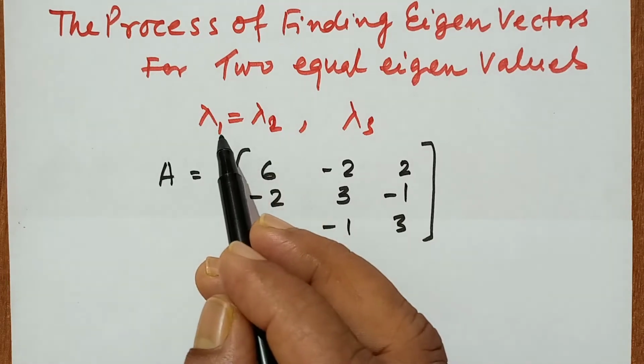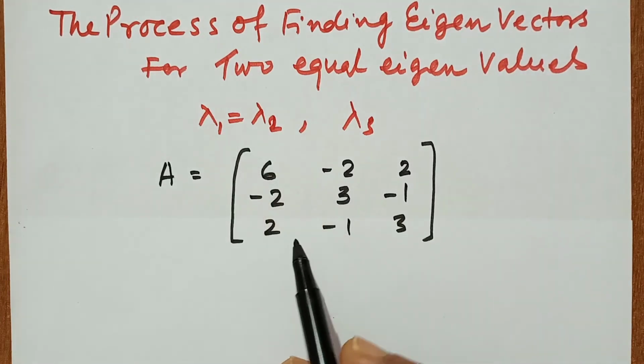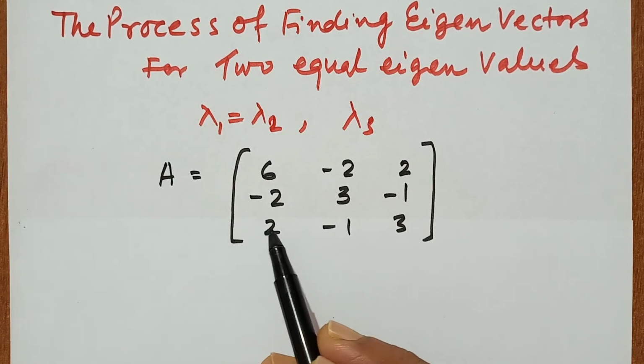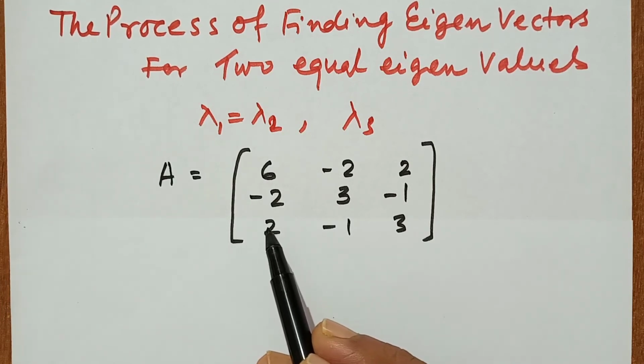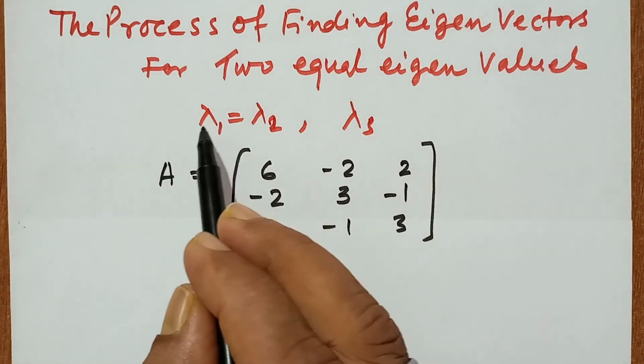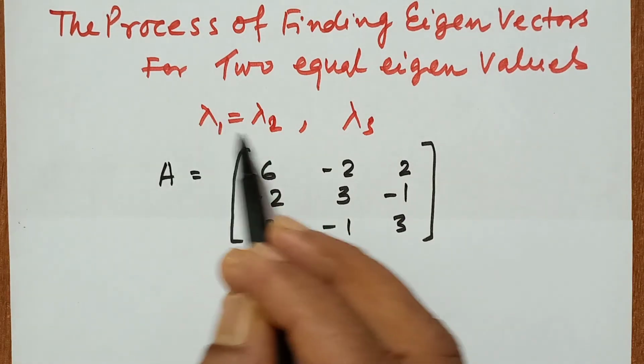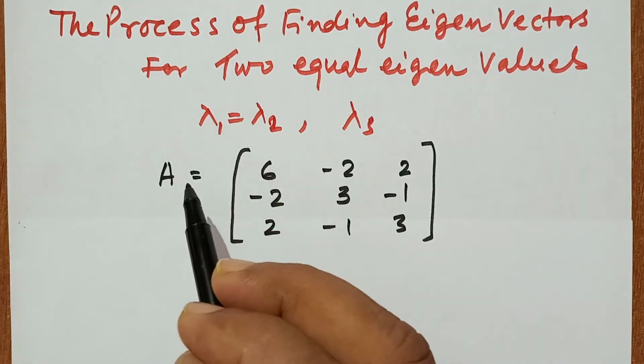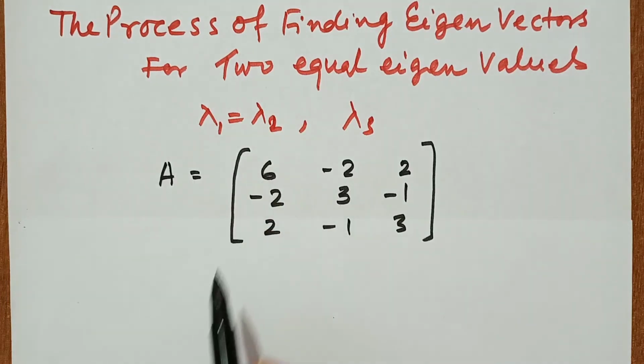If A is a matrix of order 3, then we get 3 eigenvectors. But when two eigenvalues are equal, how do we calculate the eigenvectors? This is very easy.